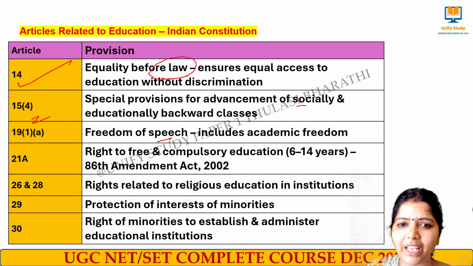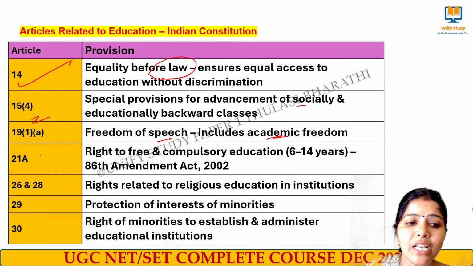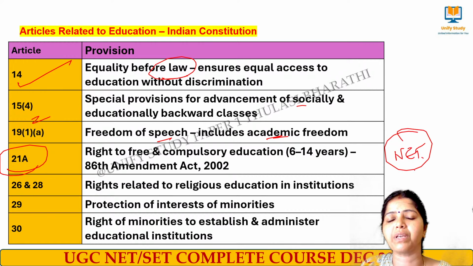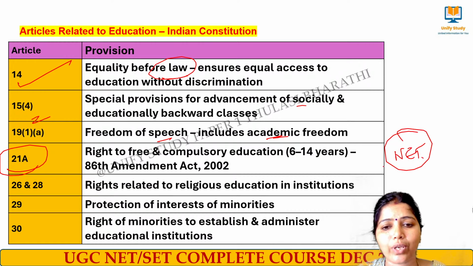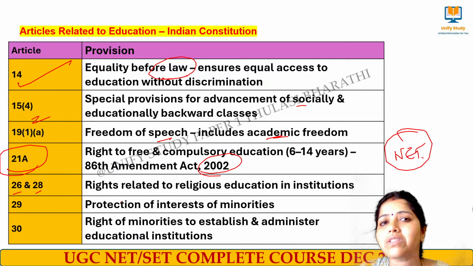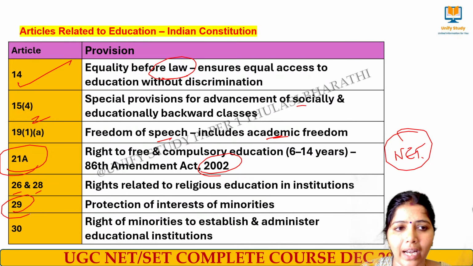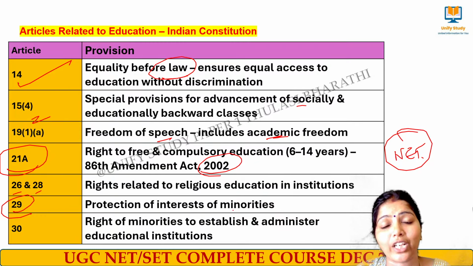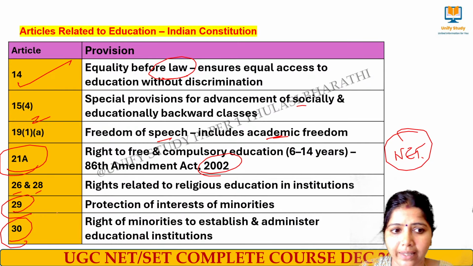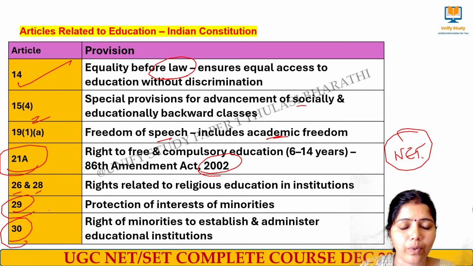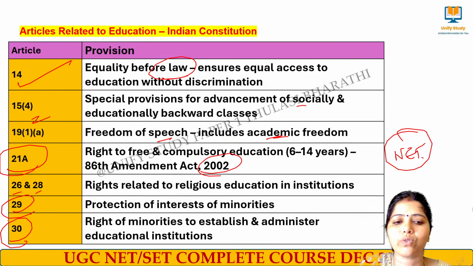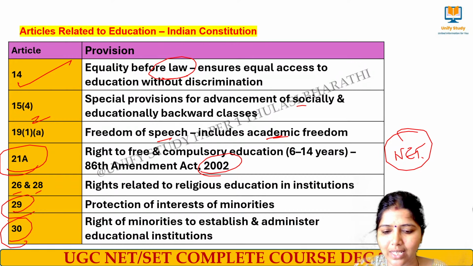19(1)(a), freedom of speech in terms of academic freedom. 21A, this has been asked in this time's NET examination. This question was asked: right to free and compulsory education, and it is of the 86th Amendment Act 2002. 26 and 28 are related to religious education in institutions. Article 29 is related to protection of interests of minorities. Article 30 is the right of minorities to establish. Differences are there. Article 29 is to protect the minority interest. Article 30 talks about the right of minorities to establish institutions under this act. Two differences are there, don't forget.